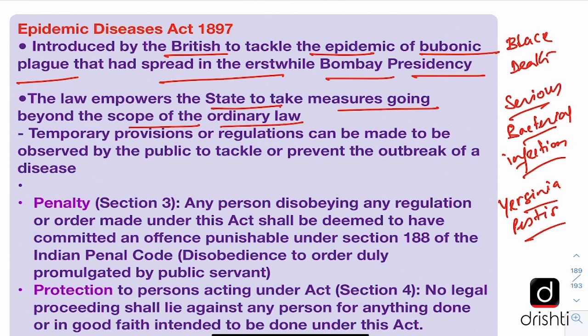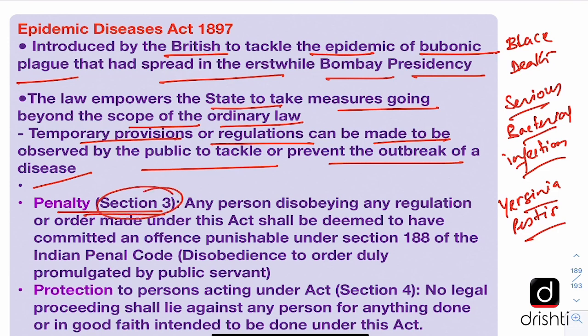So this Epidemic Diseases Act 1897 is being used by almost all the state governments and also by the center to take certain important measures, because it allows temporary provisions or regulations to be made, which have to be observed by the public to tackle or prevent the outbreak of a disease. This law provides for penalty also under section 3. Any person disobeying any regulation or order made under this act shall be deemed to have committed an offence punishable under section 188 of the Indian Penal Code.